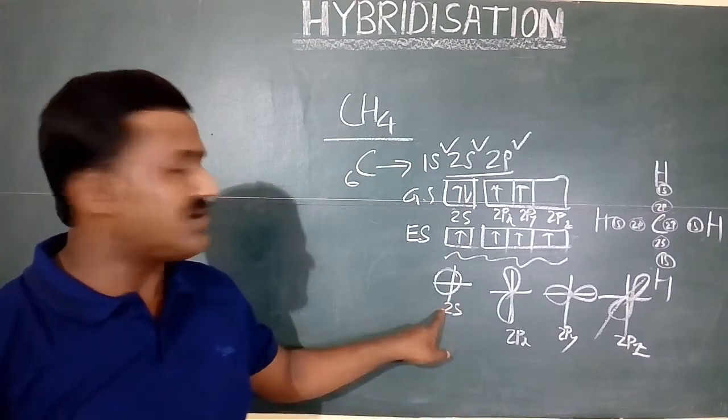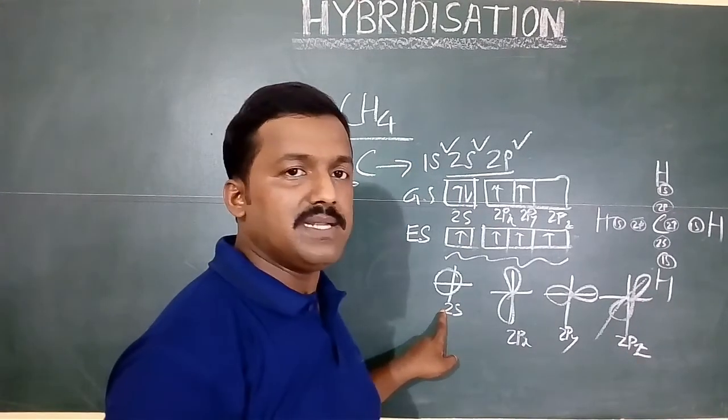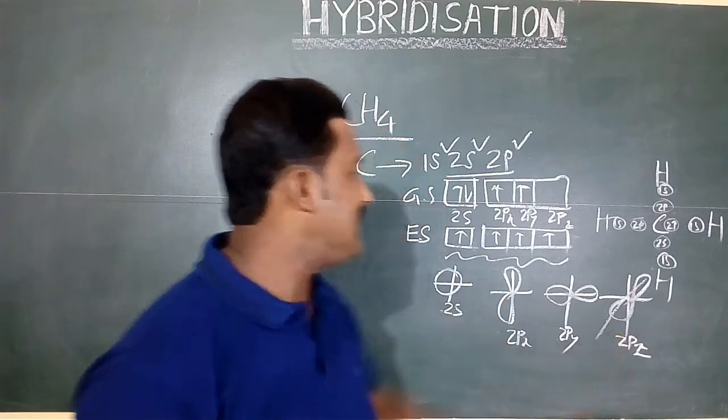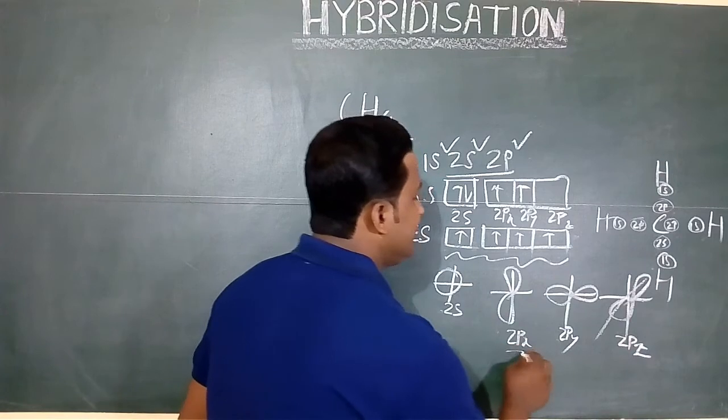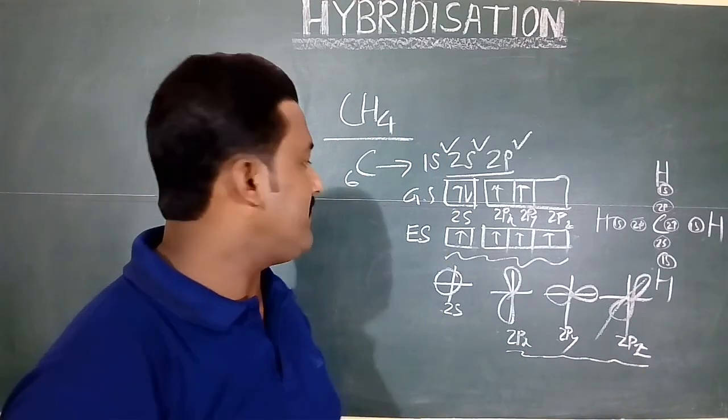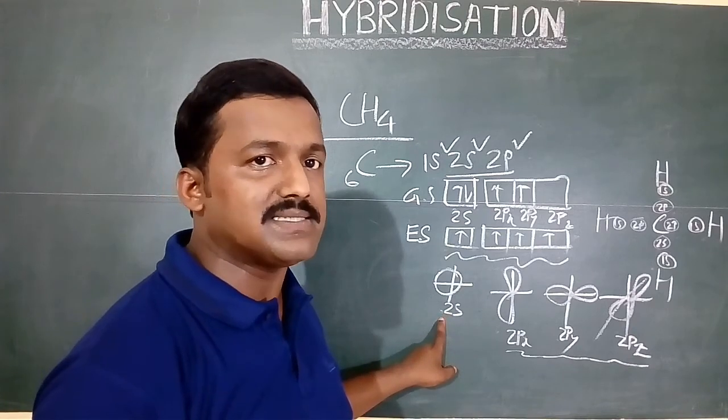So there is the 2s atomic orbital, and the 2px, 2py and 2pz atomic orbitals. These 2p orbitals have the same energy, but the energy of the 2s orbital is less.